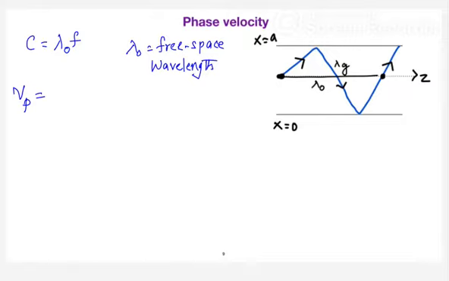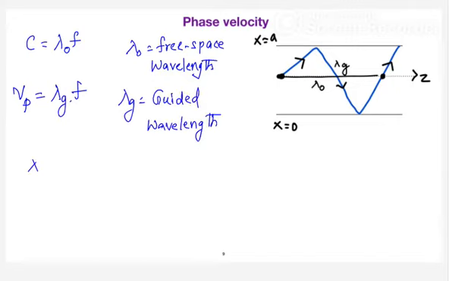Whatever this longer path I have defined, I can call it the guided wavelength, because that is the wavelength when you introduce the waveguide. So I can define the phase velocity as lambda g into f, where lambda g is the guided wavelength. By observation, the guided wavelength is higher than the free space wavelength.